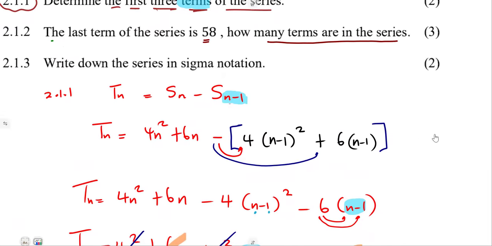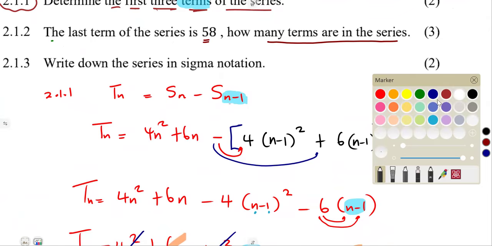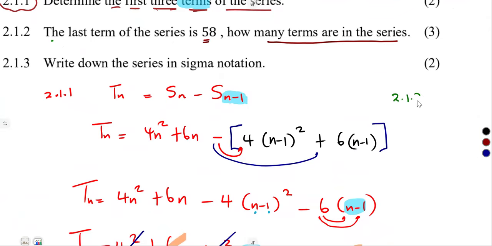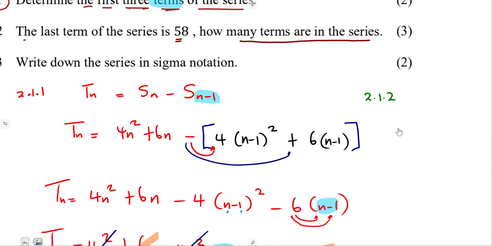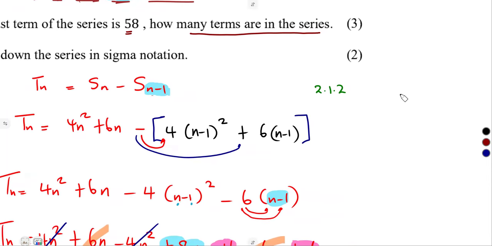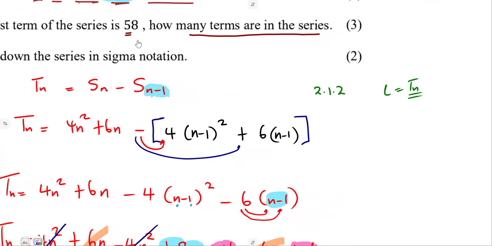So in order for us to attempt this, it is 2.12. Remember, whenever you're given or told about the last term, it is simply your Tn. The last term, L, represents Tn from the general formula. So they are saying Tn is equal to 58. That is what they are simply saying. Tn is equal to 58. So how many terms are in the series if Tn is 58?